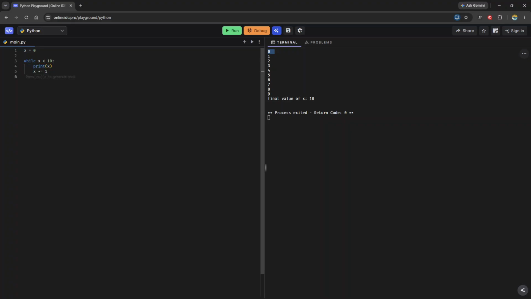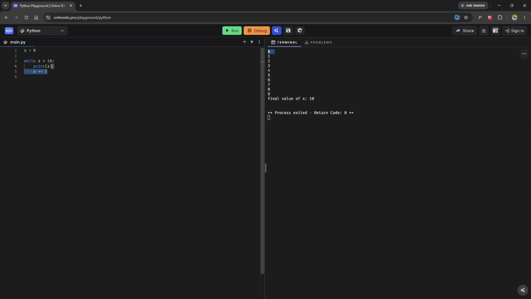So every single time we check if x is less than 10, we have to make sure that our loop gets us closer to the point where this condition is no longer true, so we don't stay in here forever. So what's the important thing that we have to do to make sure that we get to exit this loop? We have to increment x by 1.